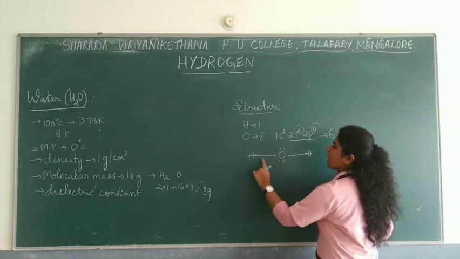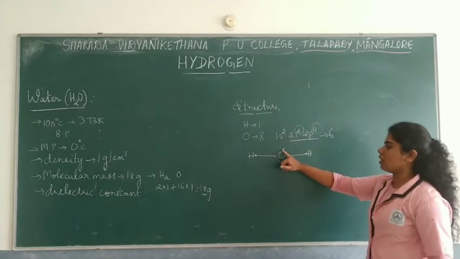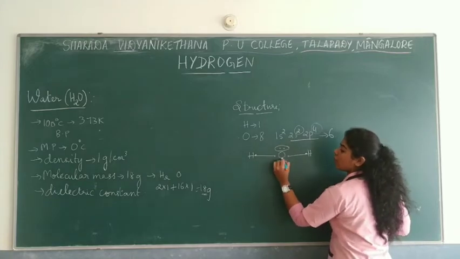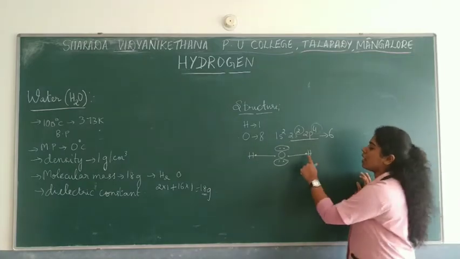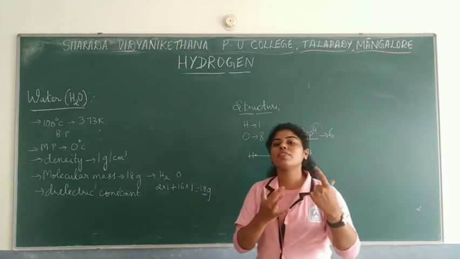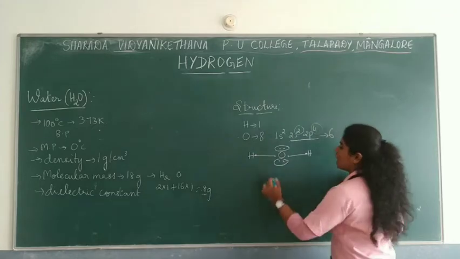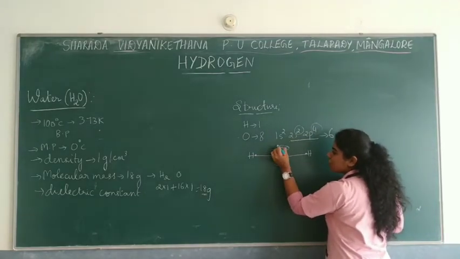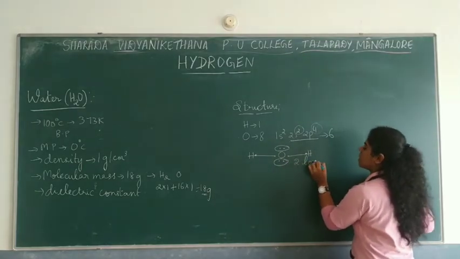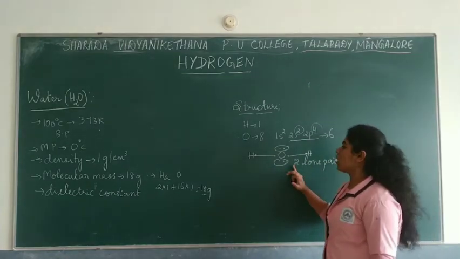And these are forming a bond here by the sharing of electrons, so oxygen also attains stability, that is 1, 2, 3, 4, 5, 6, 7, 8. But these are not involved in forming chemical bonds, you see, right? Only these electrons are bonded over here, whereas these remain as they are. They do not take part in bonding, which means they are lone pairs. Totally there are 4 electrons, which means 2 pairs are present, right? So 2 lone pairs are present here, which do not take part in the formation of a chemical bond.